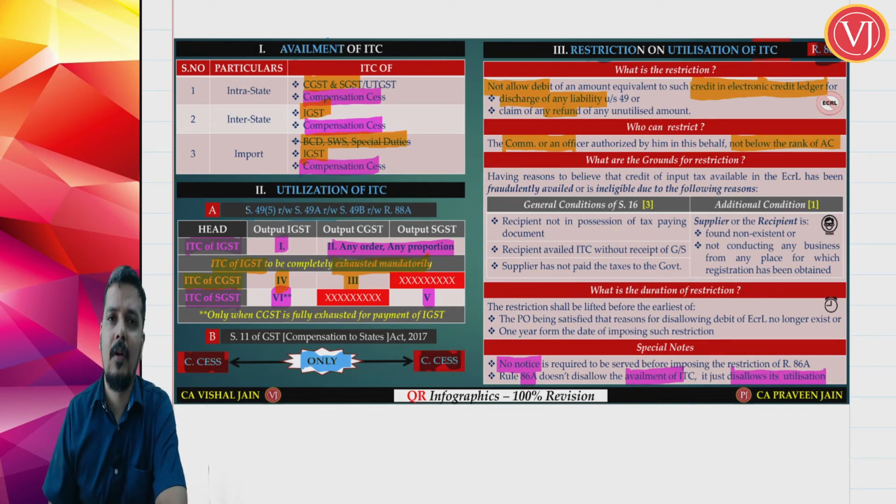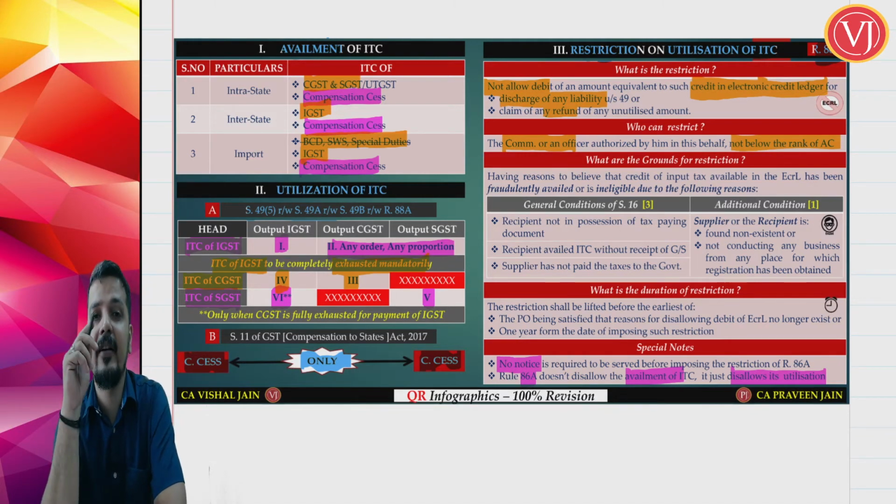Now another important thing for you to understand is, it is a very serious provision. Can the officer have it for a long time?